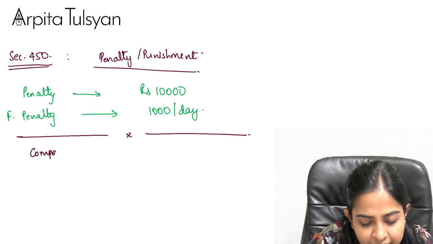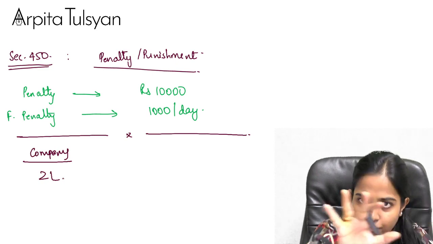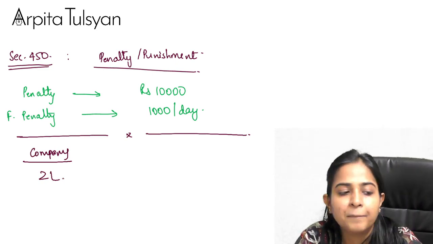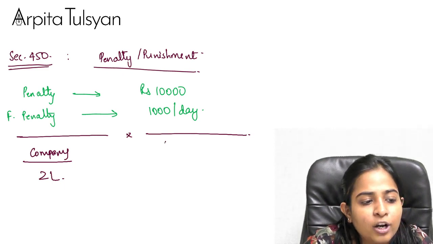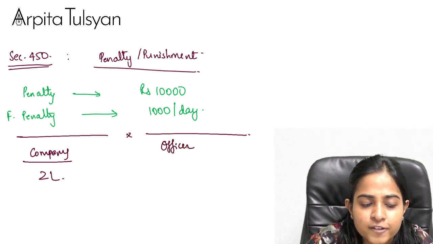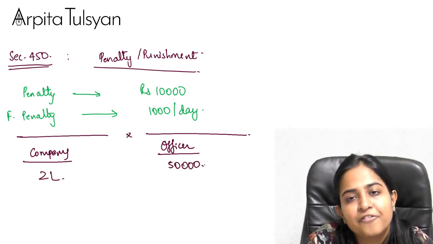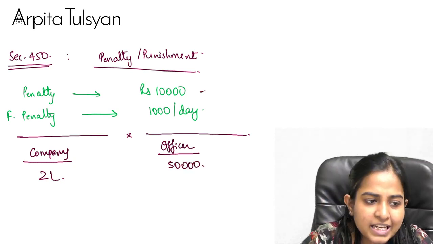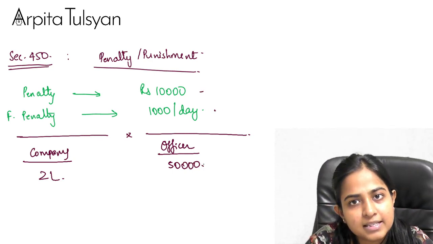The maximum on the company is rupees 2 lakh under section 450, and on the defaulting person or the defaulting officer in charge, the maximum is rupees 50,000. Even after considering this, it cannot overall go above these limits.